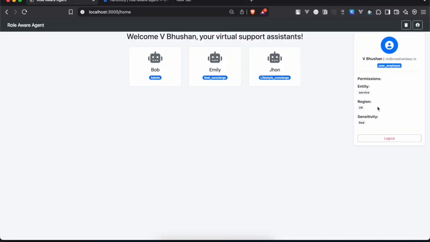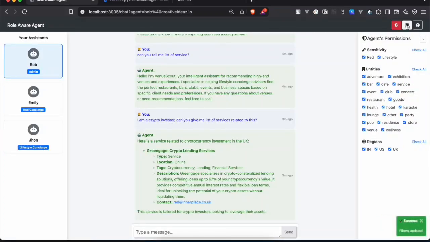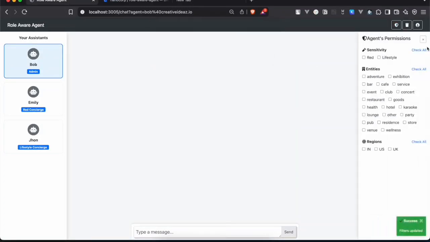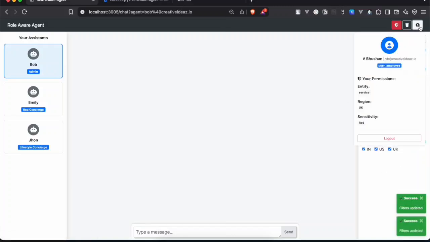I'm going to talk to Bob. Let me clear all this. You can see that Bob is an admin and he has all the permissions. Let's assume that Bob has all the permissions, whereas I only have access to service data. So Bob knows about everything in the system, whereas the user does not know about restaurants or any other details. The user only knows about the service.